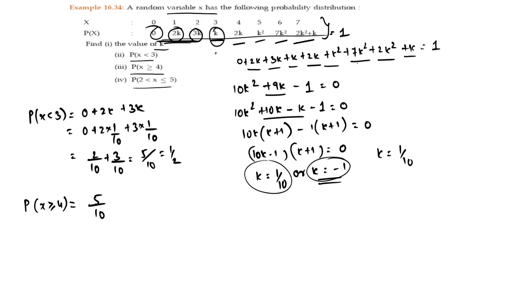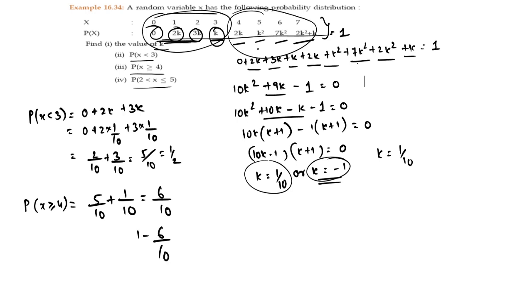Add one more k in it, plus 1 by 10. It is 6 by 10. Now it is the answer of this, but I want the answer of this. So 1 minus this will be the answer of this, because I know the total is 1. This will be 4 upon 10.